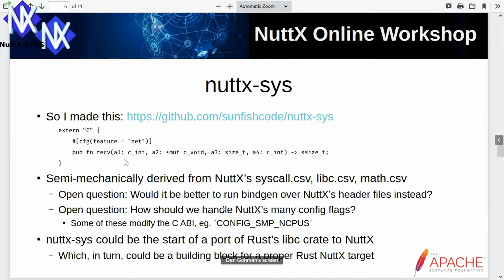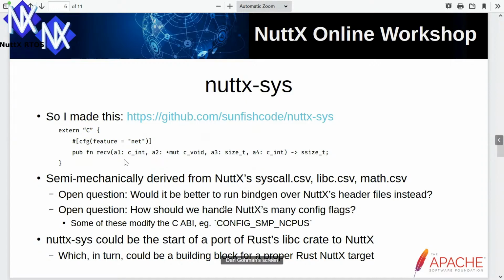nuttx-sys is semi-mechanically derived from nuttx's syscall.csv, libc.csv, and math.csv. These are existing files in the nuttx tree that describe nuttx's C API in a CSV form, so it's actually in a fairly declarative form. This is the first thing I tried because I didn't really know what was going on in nuttx.